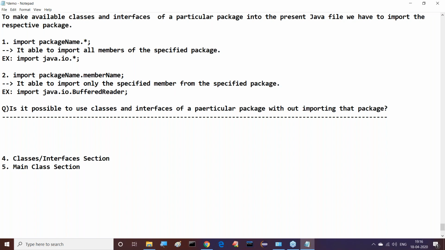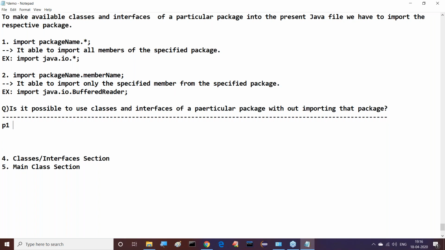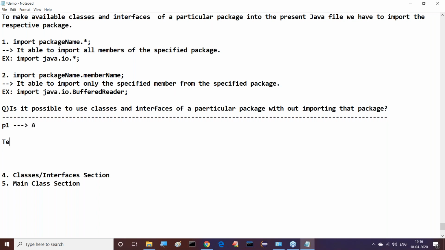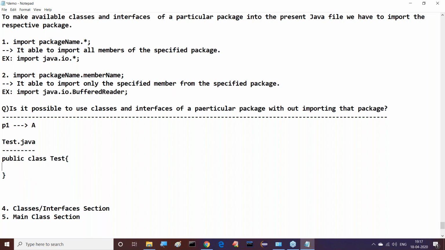As I said clearly, say for example, just one package, P1, is available. In the P1 package, I have class A, that's it. Now tester.java is my Java file, the main program. Inside this main program, public class test, and inside this, public static void main, String array args.